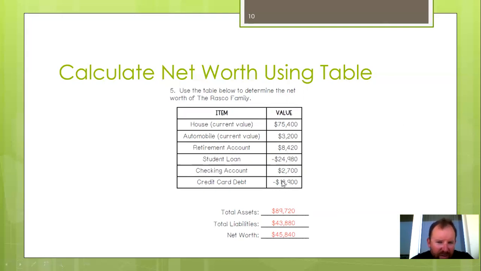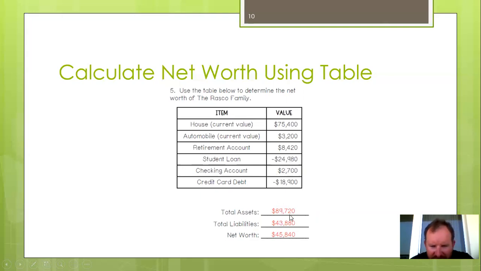If you guys got smart on this one, you noticed that all the liabilities were labeled with a negative. I wasn't going to tell you that. If you noticed it, that's awesome. If not, now you know. Those are our two liabilities right there. You add those up, you're going to get the $43,880. And if you add up all the rest of the assets, you'll get $89,720. Hey, the Rasco family actually has a net worth. They're not worth less than nothing, as Tanisha was.